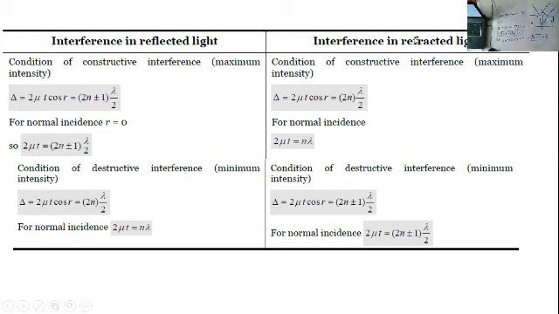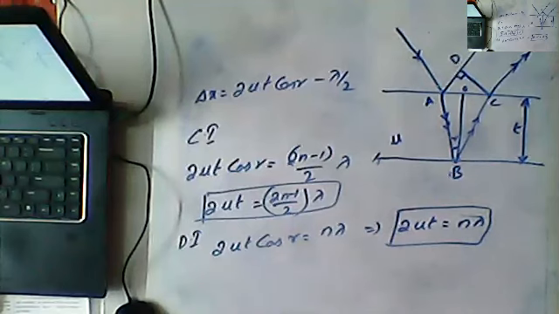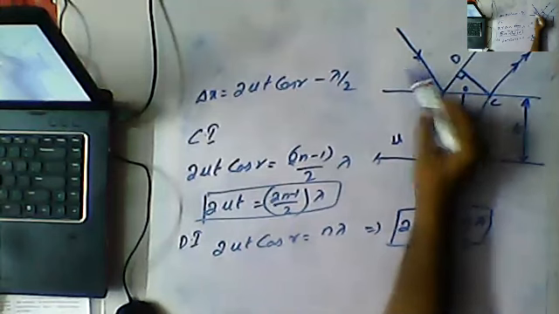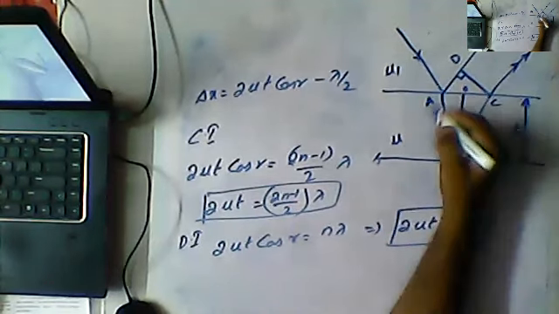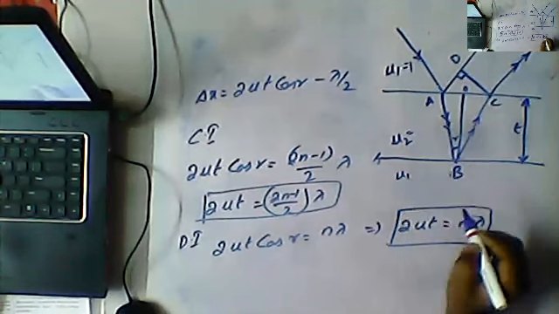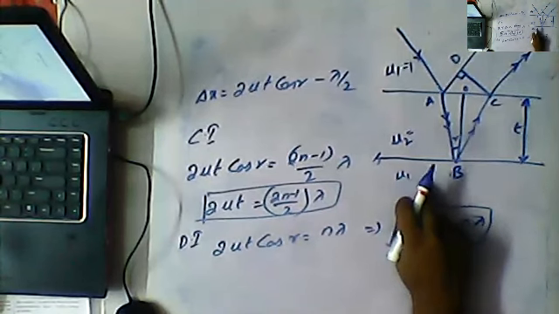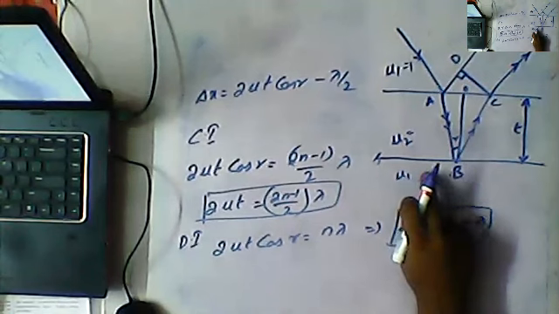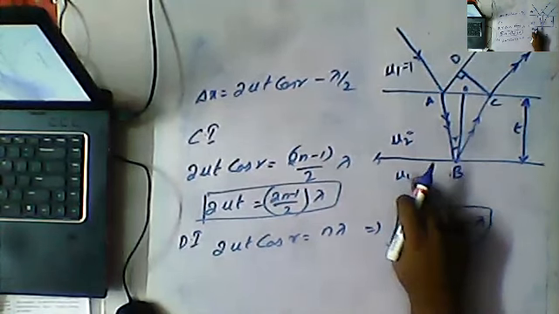Now, interference in refracted light. What is this interference in refracted light? I'm going to explain here once again on the board, just observe it. The logic here is, when light is traveling, this is the refractive index mu1, this is the refractive index mu2. So mu1 is equal to 1, mu2 is some value, and here once again we have mu1. In this condition, this is called reflected light.